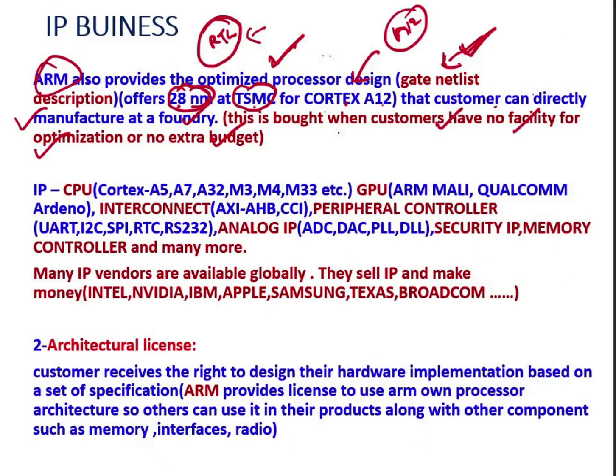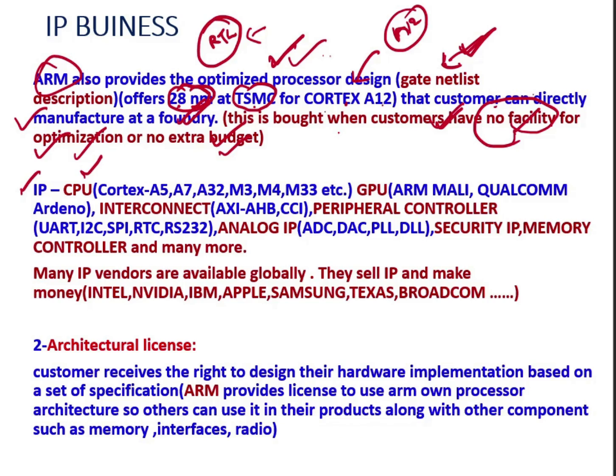See, Samsung and Apple are very big companies. They have budget, they have facility. That's why they get the RTL code and do the physical implementation in-house. But if some customers do not have any facility for this physical implementation and optimization, and do not have any extra budget, then they can directly get this optimized processor design. The gate level netlist they can obtain from ARM and directly manufacture at a foundry. So these are the IP, CPU IP